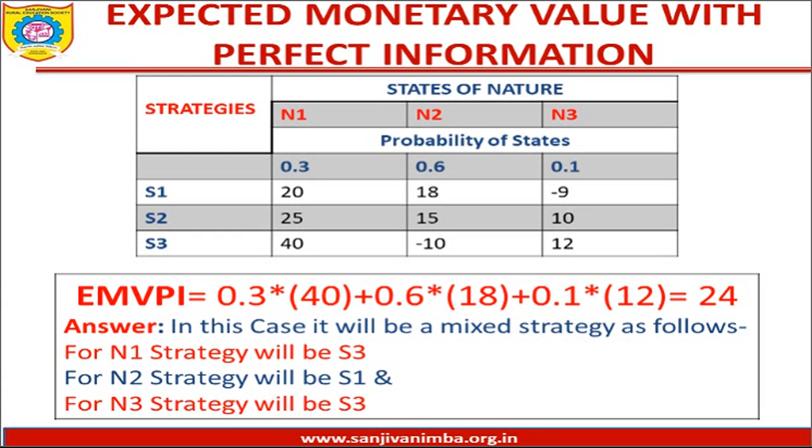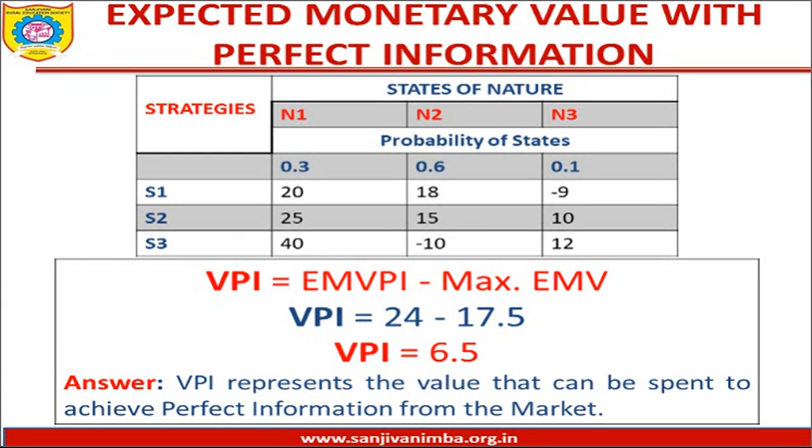Okay, now let us move to the last one, that is value of perfect information. Value of perfect information is very simple to calculate. VPI is simply EMVPI minus maximum EMV.